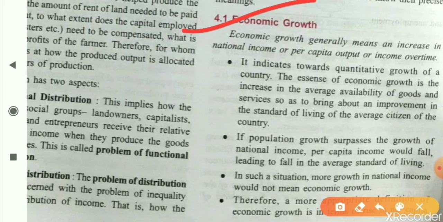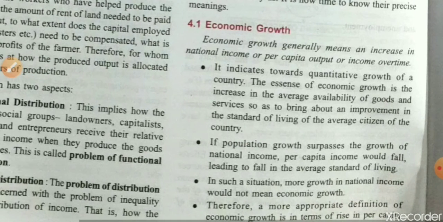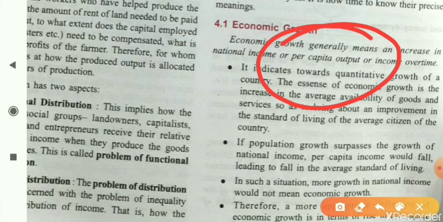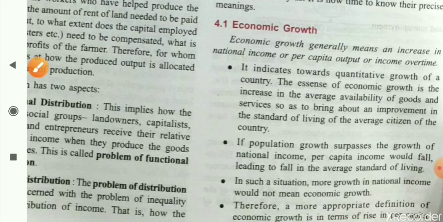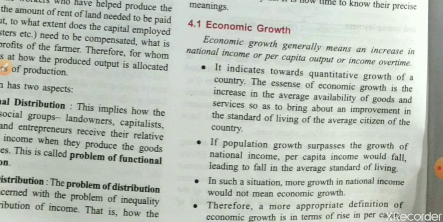Dear student, economic growth generally means an increase in national income or per capita output or income over time. Economic growth simply represents the increase in national income or per capita income. Now the question is, what is this per capita income or per capita output? Per capita output represents the output produced per individual of a country. It represents the average per individual of a country.